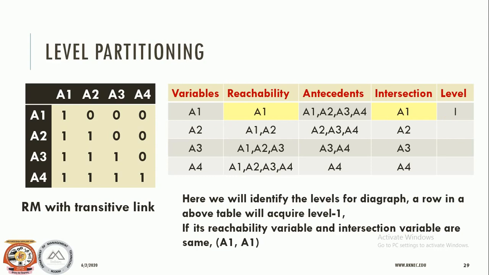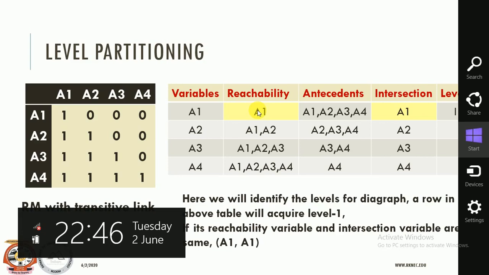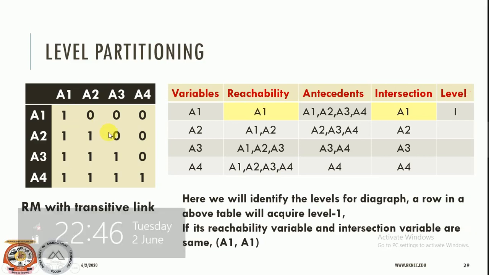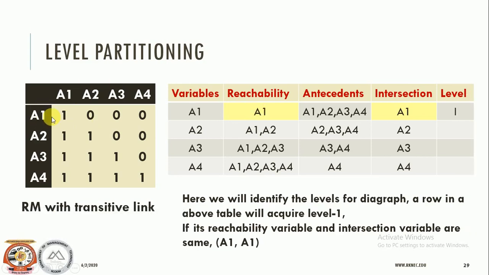In the simplest way, if you want to identify the reachability set from this particular matrix, it is very simple: the variables in this row come under reachability. Now look, for A1, across A1, the reachability will be A1.